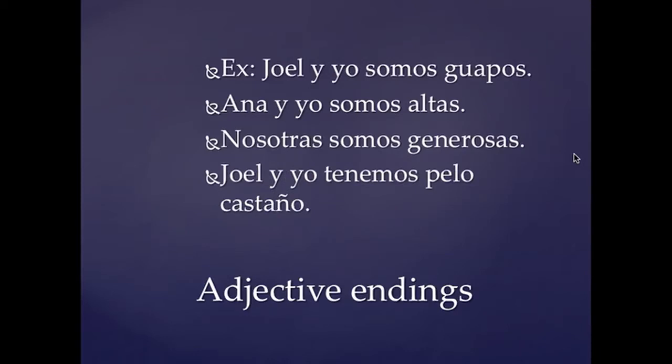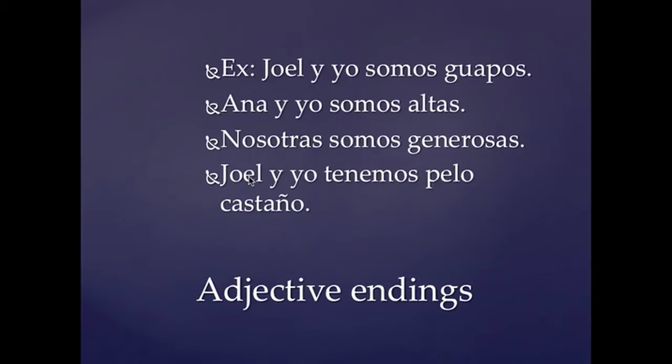Now I do want to point out something else. Joel y yo tenemos pelo castaño. Sometimes people try to carry over the whole gender group thing of the subject onto whatever adjective is in the sentence, and you can't really do that. For instance, some people would want to put castaños just because the subject is plural and there's a guy in the subject.